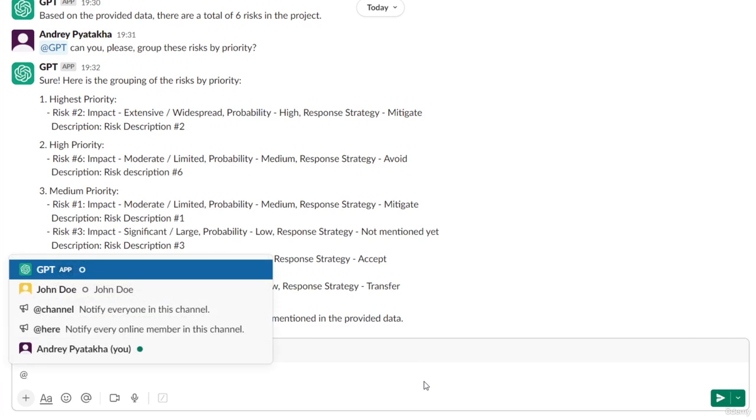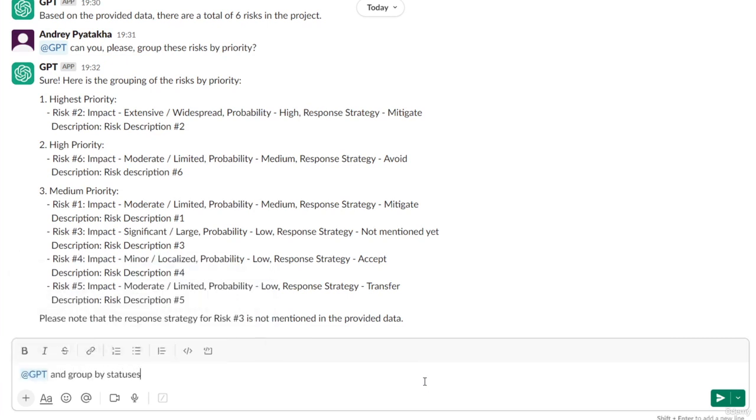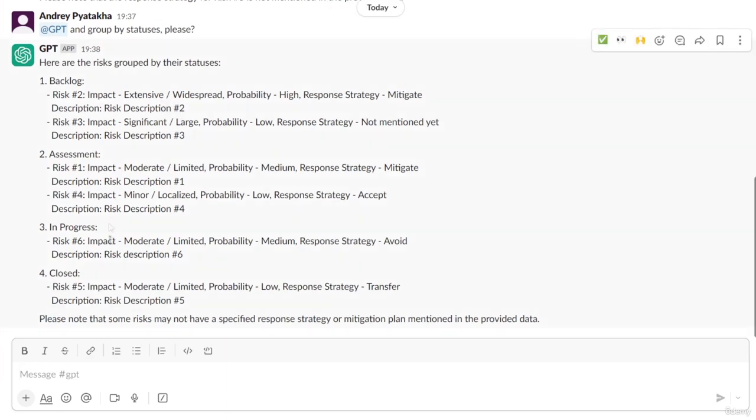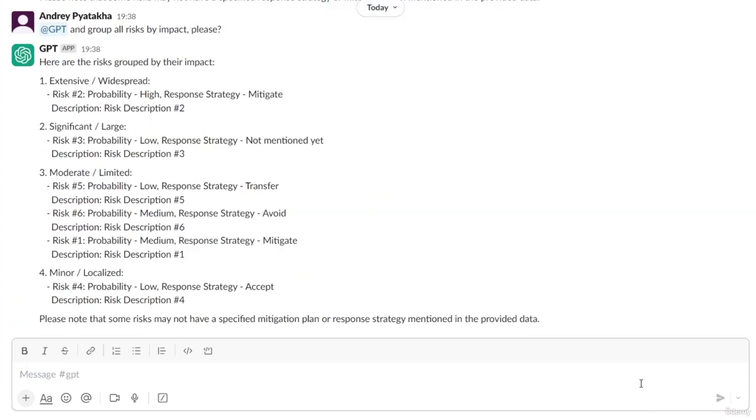If we want, we can ask to group all risks by statuses, and a few moments after, I receive the response. We can see here a clear breakdown of risk items by statuses. I can request to group risks by impact, and again, I receive information that I need that was analyzed and processed by ChatGPT. And you can ask to analyze any data you need. If you need to group risks by probabilities, you can also ask the bot to do so. Believe me, the result will be correct.